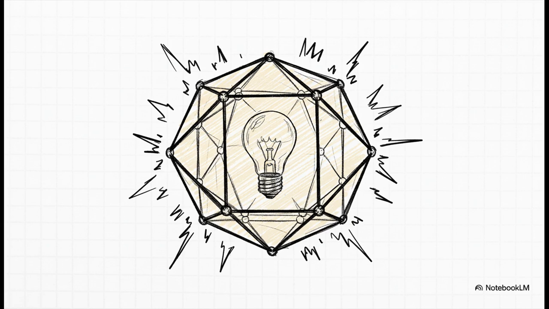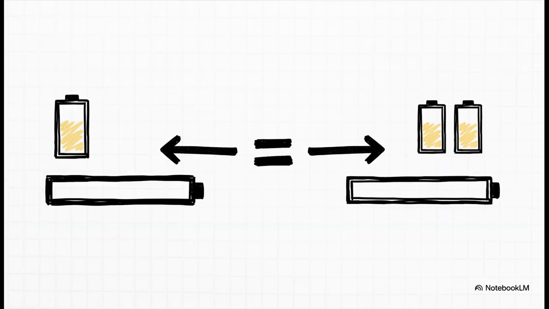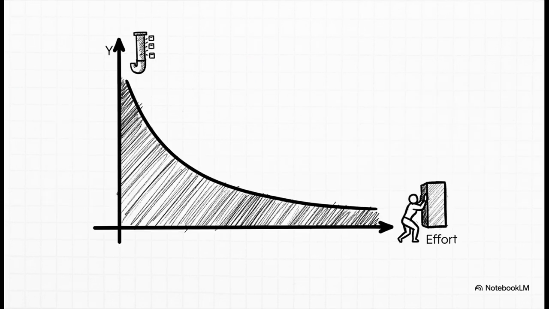But even with perfect protection, there's a speed limit. And this limit, called channel capacity, isn't about our tech. No, it's a hard rule from physics itself. And get this, if you double your power, you do not double your speed. It's totally counterintuitive. That's because the limit is logarithmic. You get diminishing returns. So we have to think about it differently, as geometry.